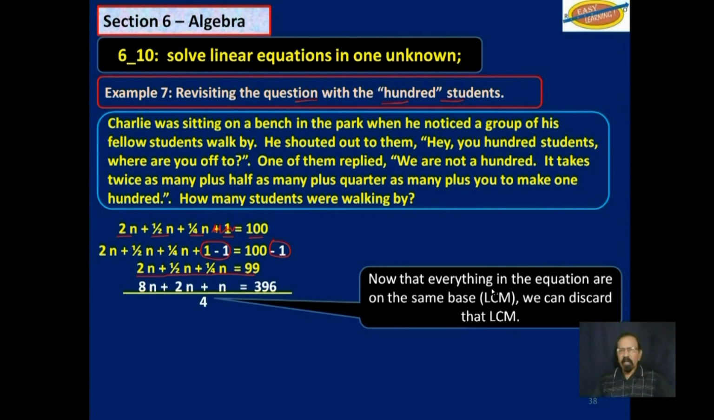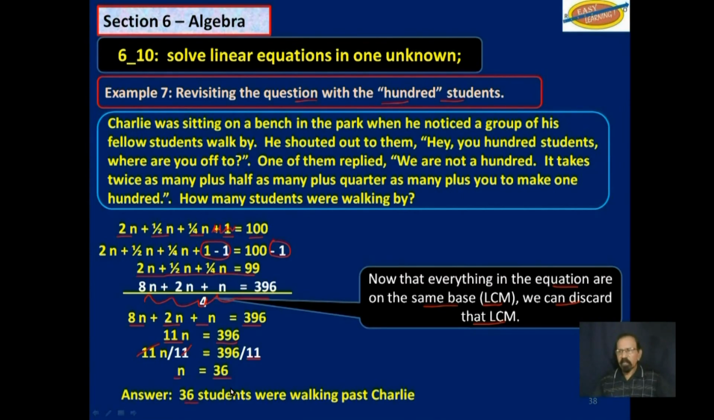Now that everything in the equation is on the same base, the LCM, we can discard the LCM. And we are left with 8n plus 2n plus n is equal to 396. On the left-hand side, we have 11n is equal to 396 on the right-hand side. If we divide both sides by 11, that will reduce that 11 to 1. And we can work this side out, and we get n is equal to 36. So the answer is 36 students were walking past Charlie.